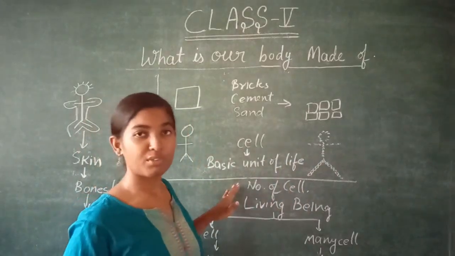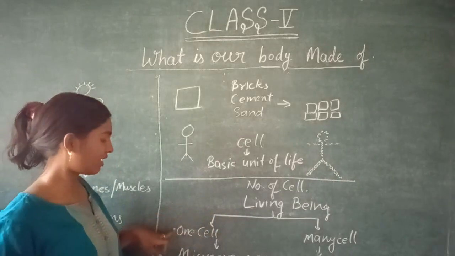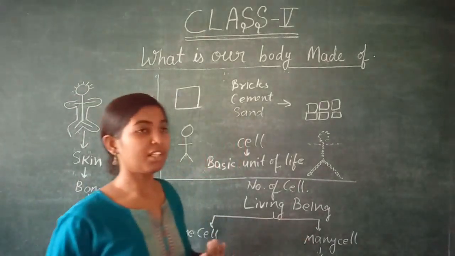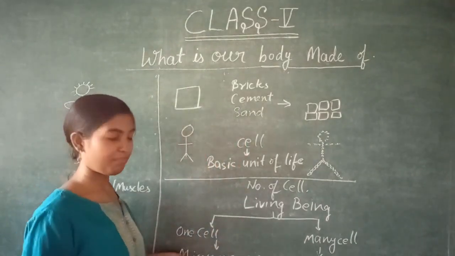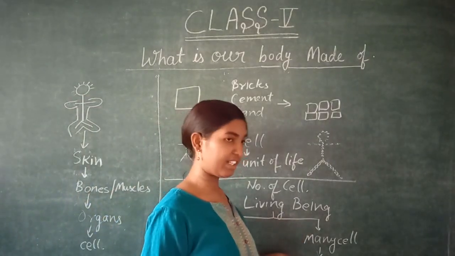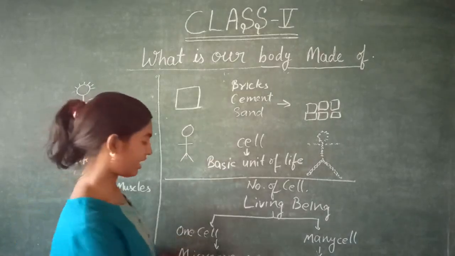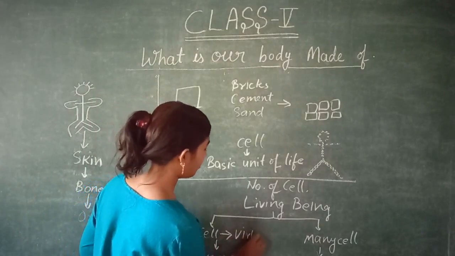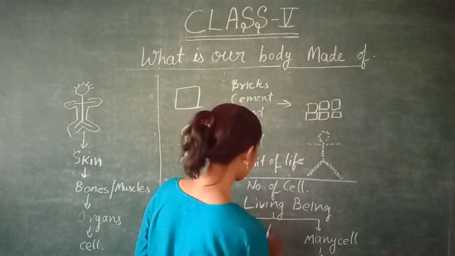On the basis of the number of cells, living beings are divided into two parts. The first part is one cell and the second part is many cells. The living beings made up of only one cell are known as microorganisms. The living beings made up of many cells are known as organisms. Examples of one-celled microorganisms are virus and bacteria, and a simple example of a virus nowadays is coronavirus.